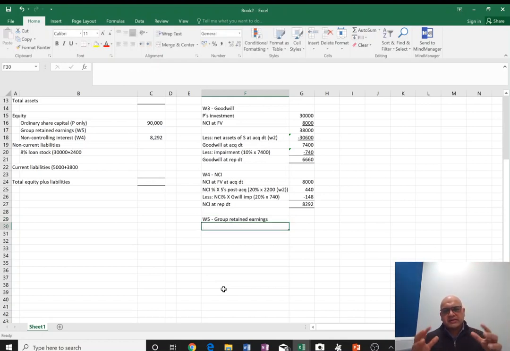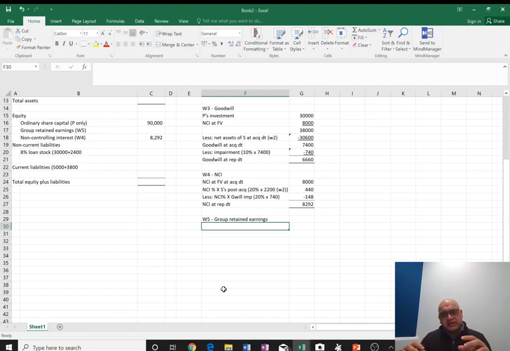Now, group retained earnings, imagine it as a pot of accumulated profit that belongs to the group, entire group. That will include the 100% retained earnings of parent. It will include parent share in subsidiary's post-acquisition retained earnings, because the pre-acquisition retained earnings we already counted as part of goodwill, working 2. So parent's retained earnings will be in the pot.